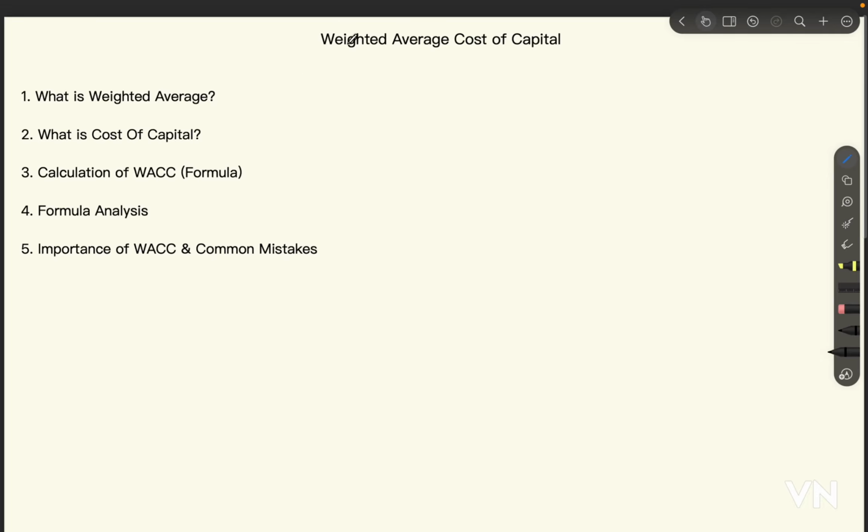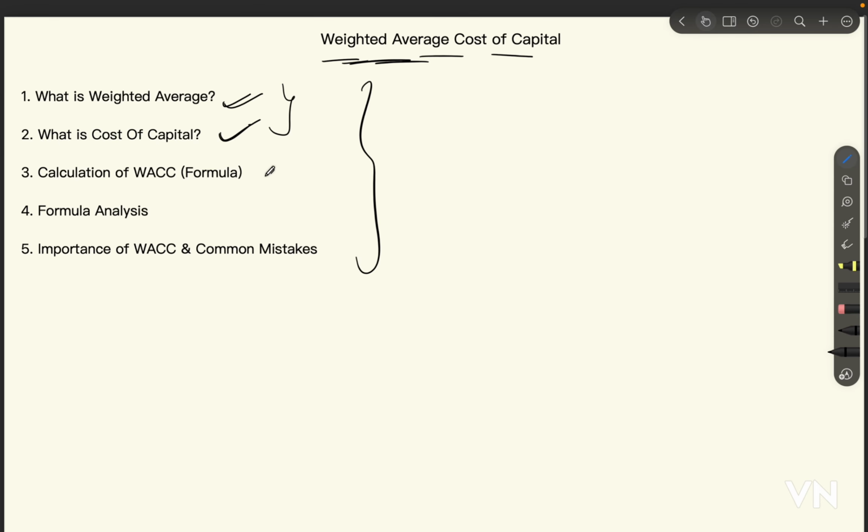Hello everyone, welcome back. Today we'll be discussing weighted average cost of capital. We'll be looking at these 5 questions: what is weighted average, then what is cost of capital. These questions are nothing but a breakup of this particular topic, weighted average cost of capital.